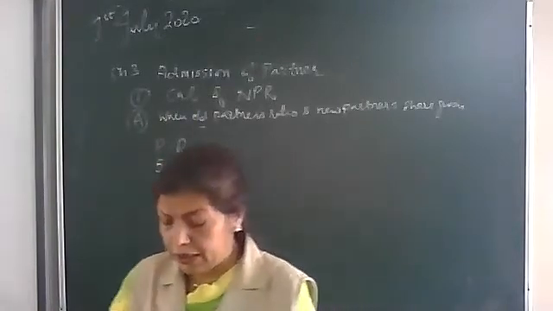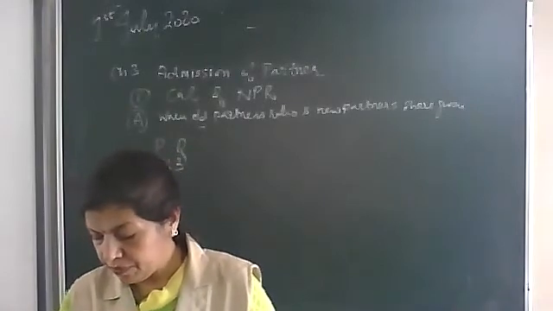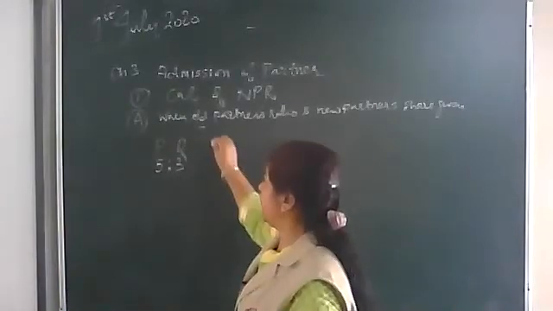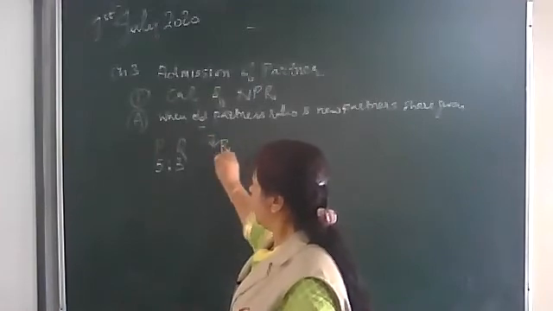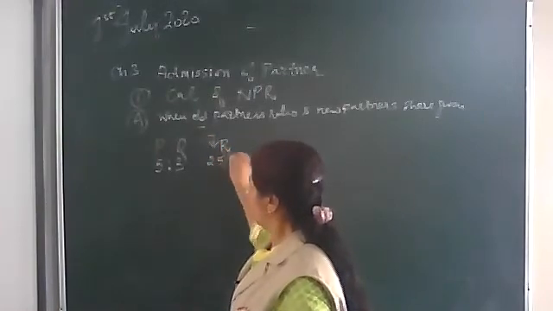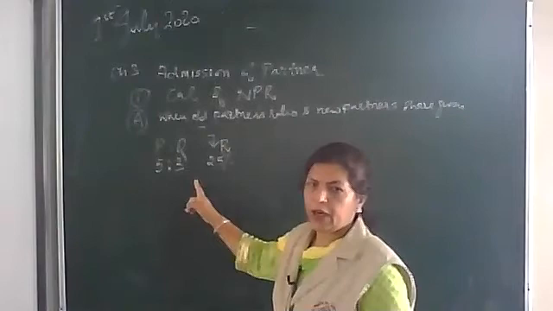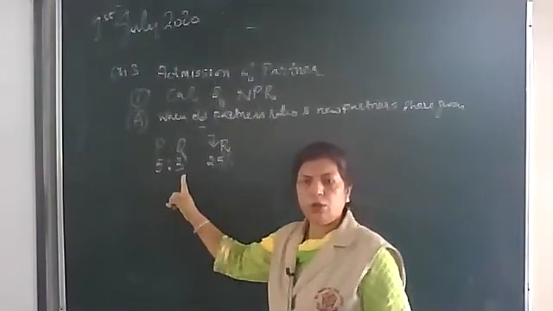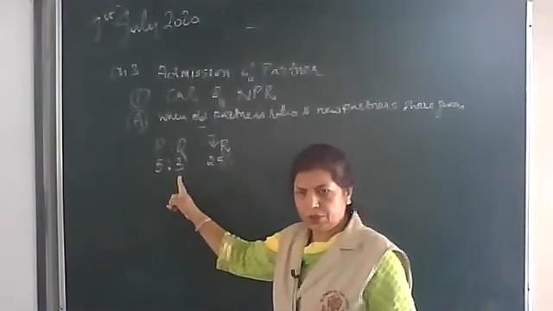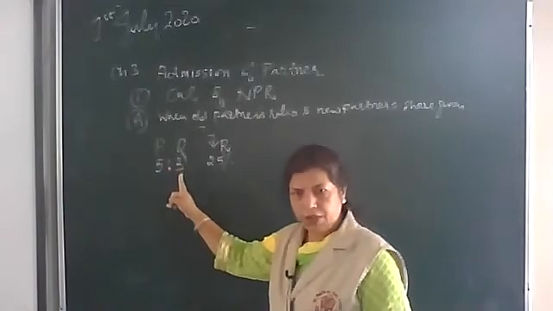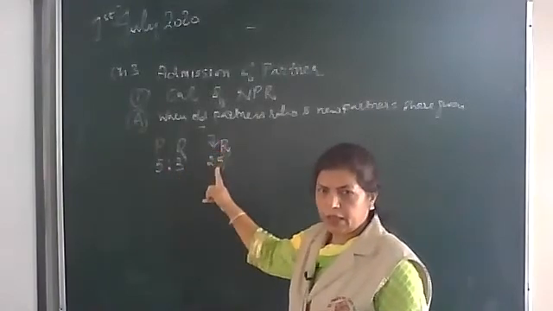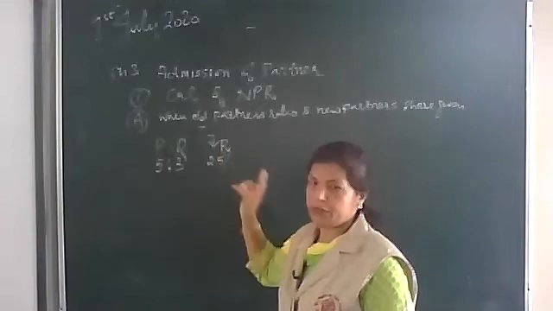And they admitted R for 25%. See the way how to write it. These are old partners, P and Q, 5:3. They admitted R for 25%.